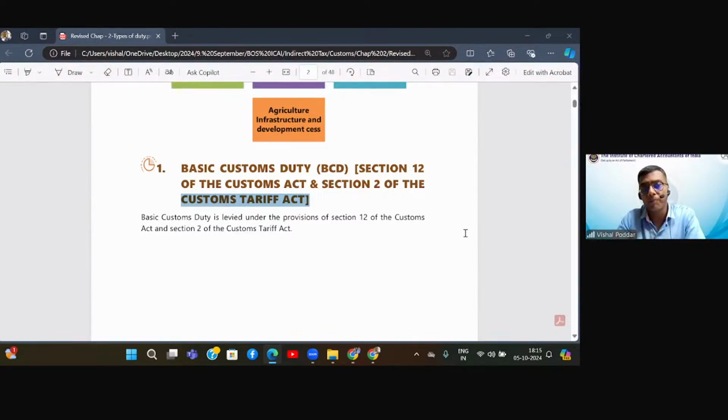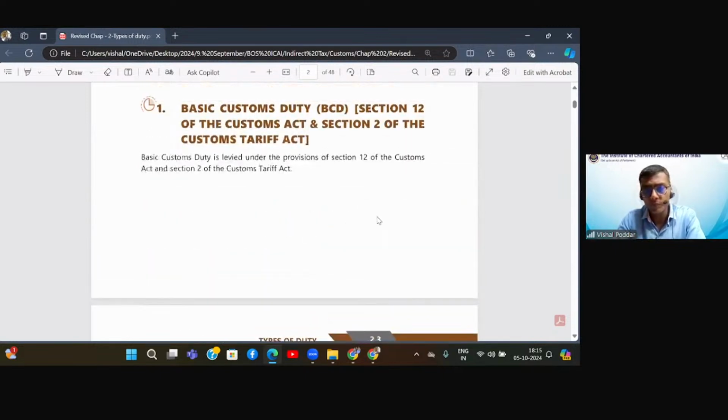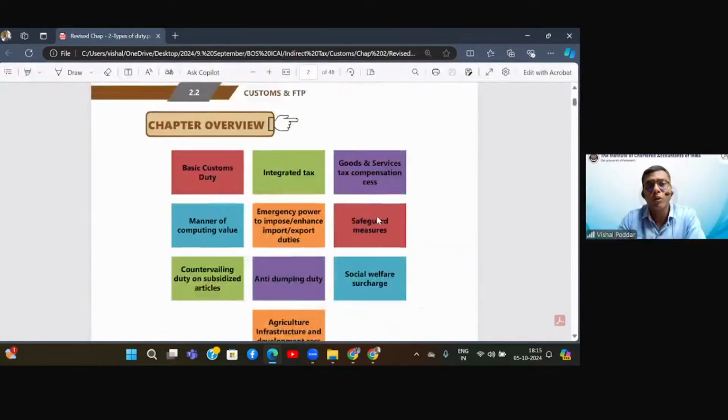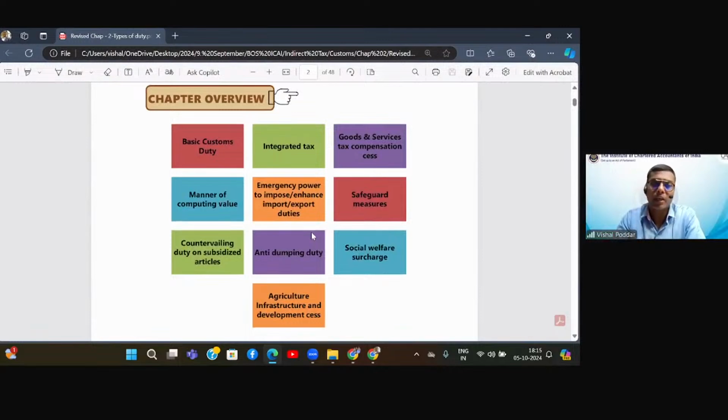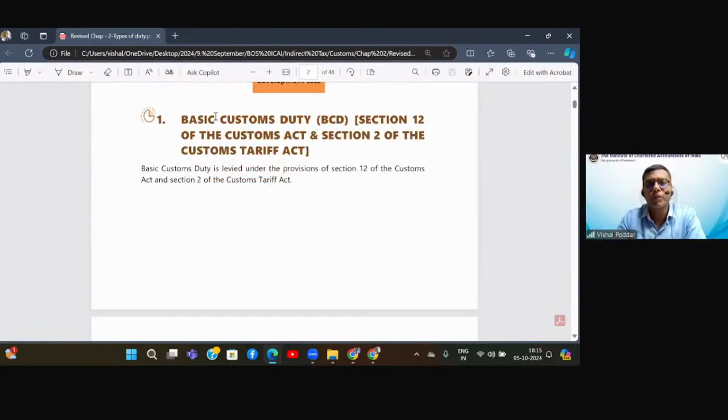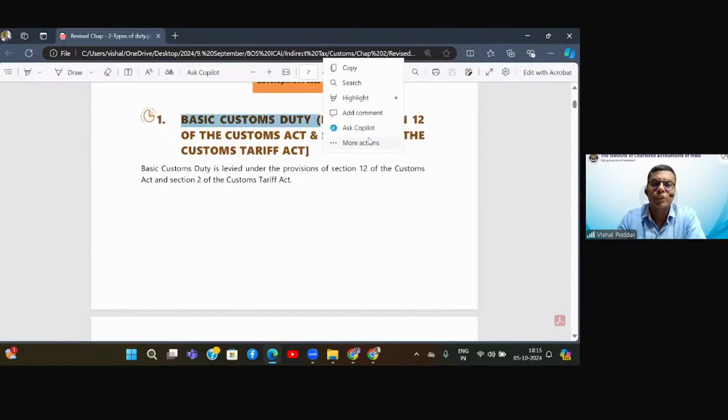So I don't think it is right to say that customs is a barrier for trade. Fine. Okay. Now let us go through all these duties and taxes in detail one by one. First, we go to the main customs duty, which is levied for importing the goods, which is given by way of Section 2 of the Customs Tariff Act.